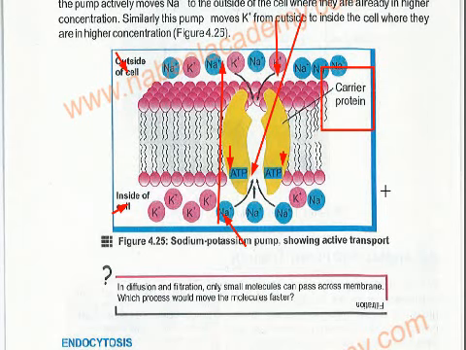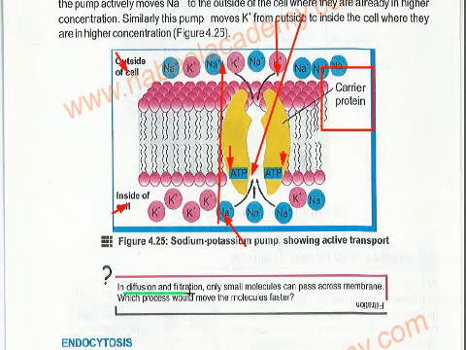Okay, in diffusion and filtration, only small molecules can pass across the membrane. Which process would move the molecules faster? In diffusion and filtration, only small molecules can pass, but in case of active transport, larger molecules can also pass. This is extra information. Now we are coming towards the question. In diffusion and filtration, only small molecules can pass.